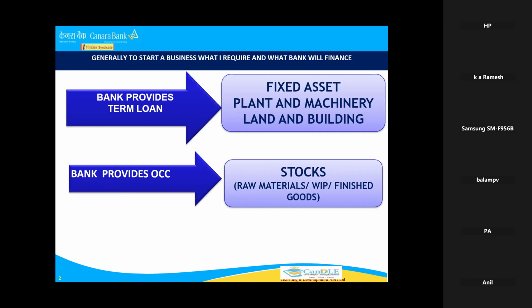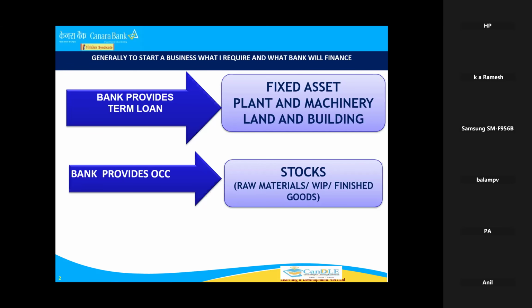Okay. So that is with regard to term loan for purchase of fixed assets. Fixed assets mean plant and machinery will come in MSME, land and building will come, even auto, car in services also. All these loans we will sanction under term loan. Second one is working capital limits. Someone will say working capital, someone will say OD, someone will say OCC. A little technical difference is there, but almost all these loans are running limits. Bank OCC, OD, all these loans are running limits.